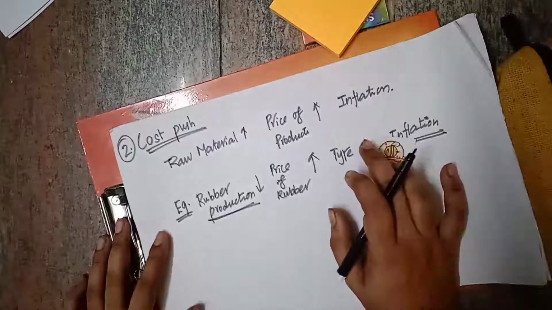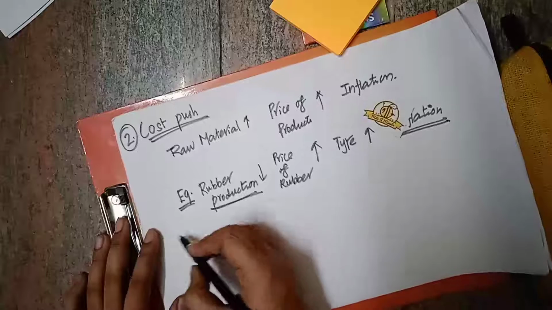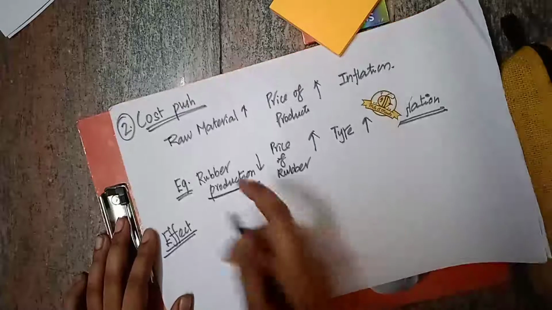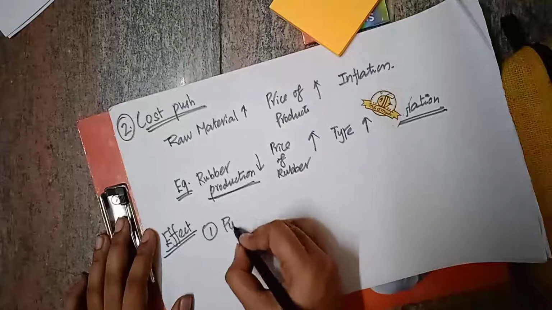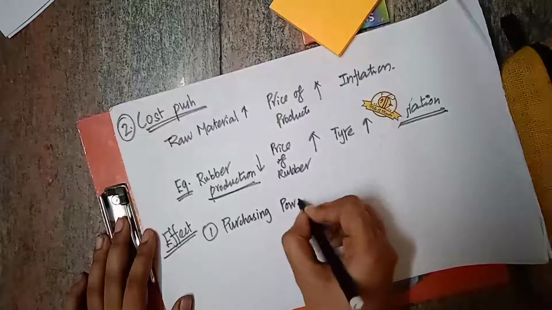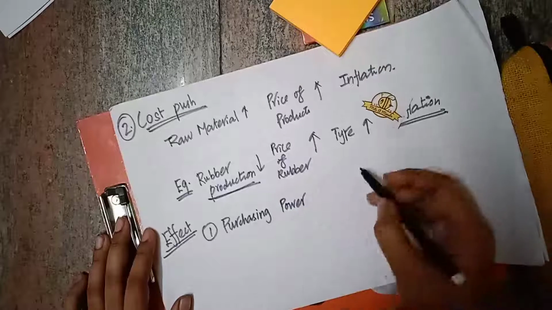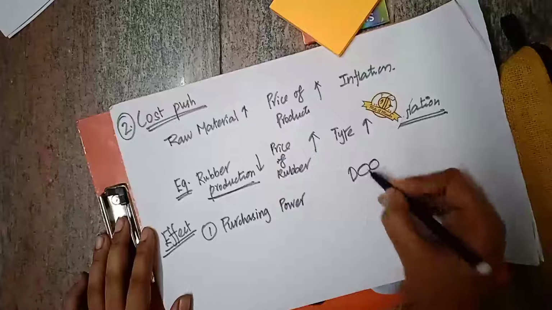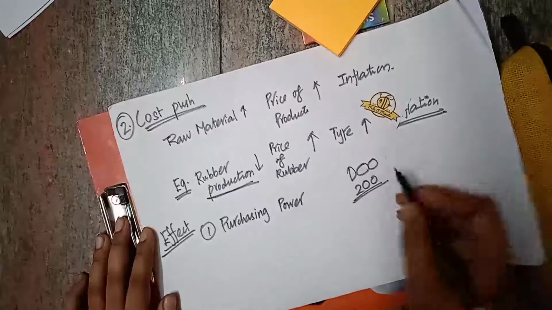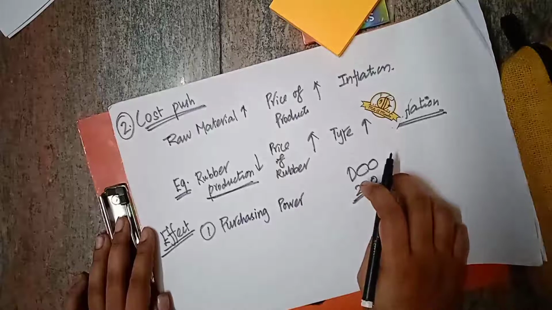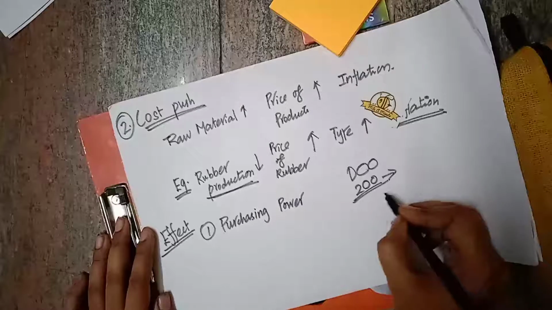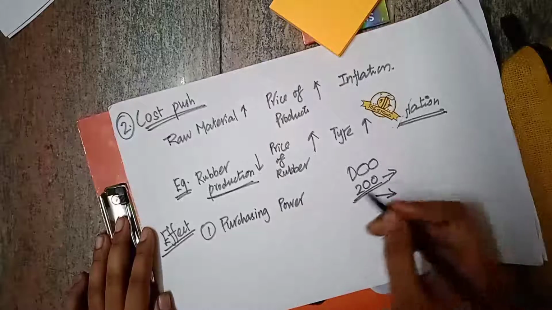Then we have the effect of inflation. Because of this inflation, what is happening? The first effect is that it erodes the purchasing power. The purchasing power of the people will be so much affected. Say the price of the product has been increased. If an onion is selling for 200 rupees, most of the people below the poverty line can't afford it. Most of the people living in the middle class can't afford this 200 rupees onion either.